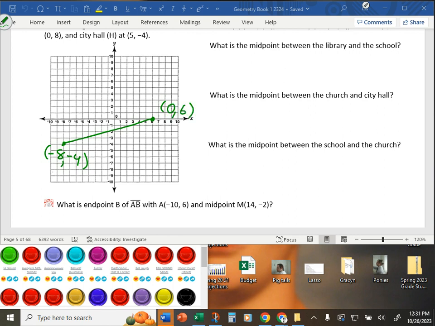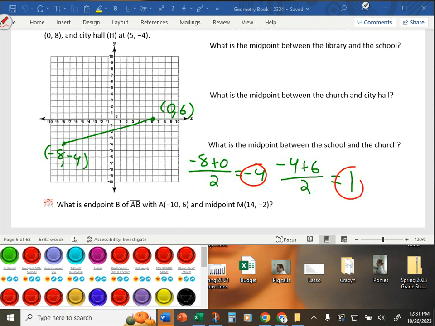Well, my x values, -8 and 0, using the formula, -8 plus 0 divided by 2, what does that equal? -4, right? And my y values, -4 and +6, using the formula, -4 plus 6 divided by 2, what does that equal? -4 plus 6 is 2. 2 divided by 2 is +1. So if I go to the ordered pair -4, 1, I did it wrong.